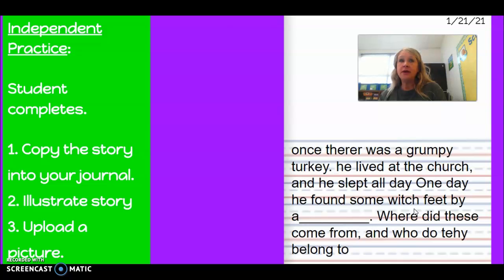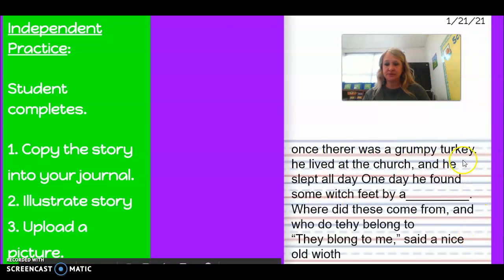Oh, wait a minute. Let me see what you think about this. Okay, so I added, after where did these come from and who do they belong to, I added this sentence. They belong to me, said a nice old witch. Sound okay? If you like it, great. If you don't, send me some of your ideas so we can add something or change something, or you can just change it in your journal when you rewrite the story.